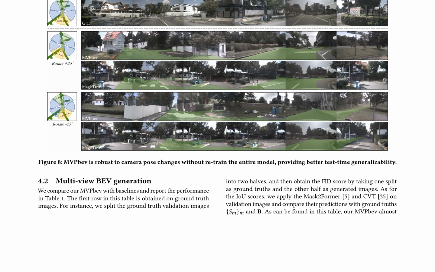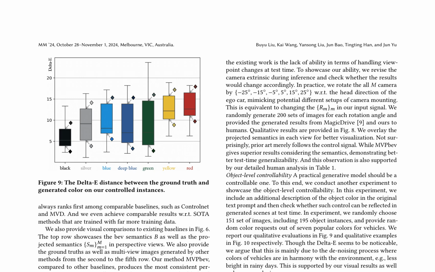The authors also highlight MVPbev's test-time controllability and generalizability, particularly its ability to handle viewpoint changes without retraining the entire model. In addition, the authors conduct experiments to showcase object-level controllability by including an additional description of the object color in the original text prompt. They report quantitative evaluations in Figure 9 and qualitative examples in Figure 10, indicating that MVPbev provides better generalizability and object-level controllability. Human analysis is conducted to provide a more reliable tool for image quality measurement.